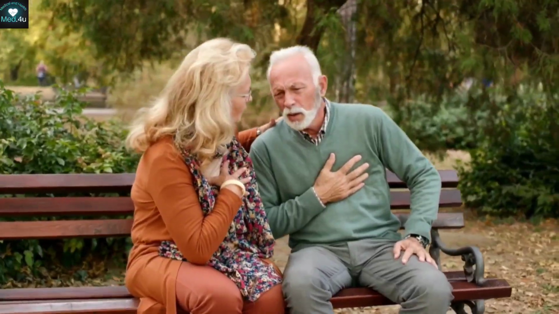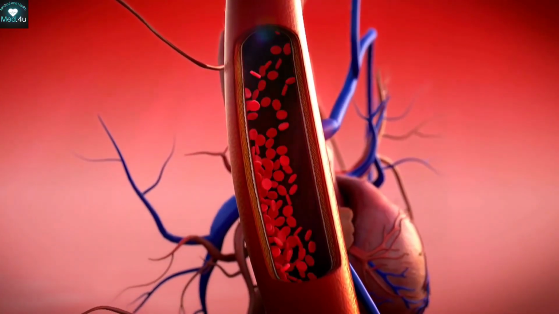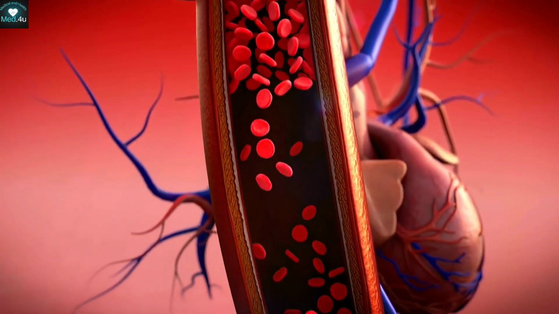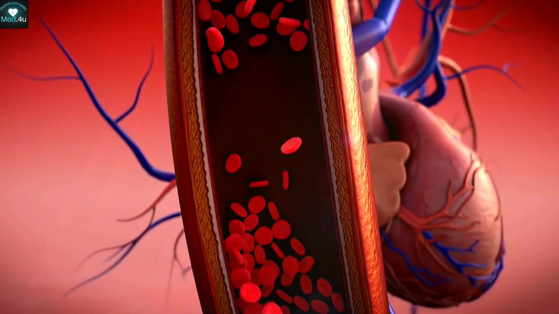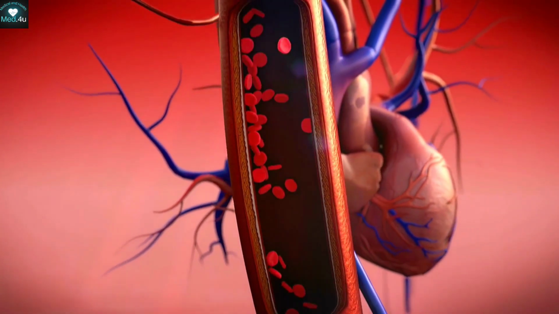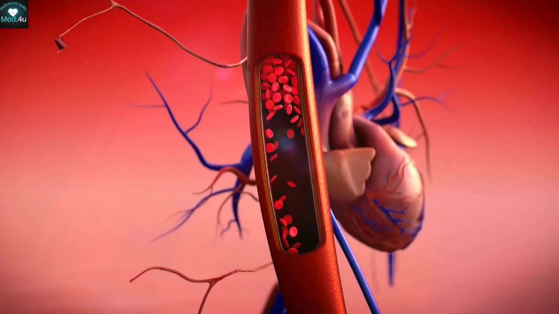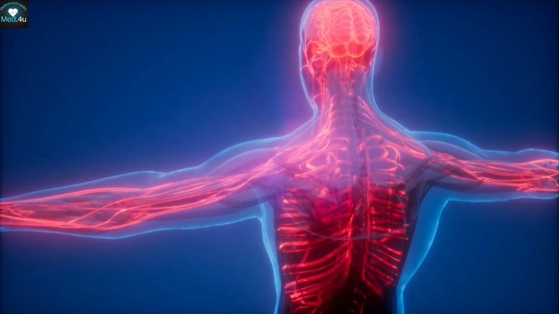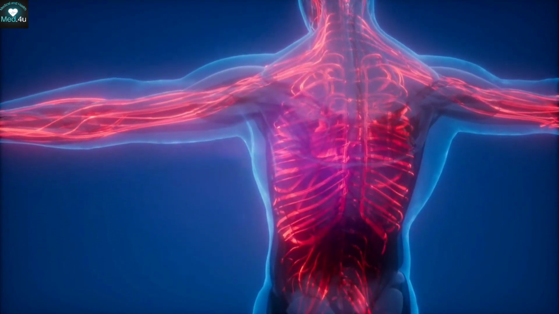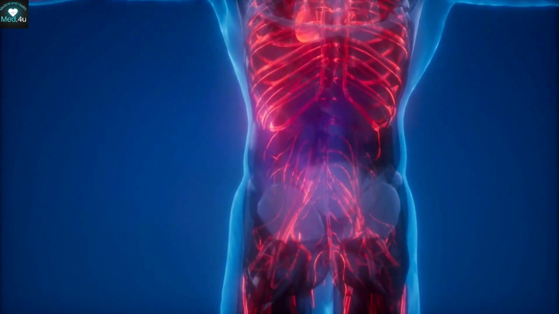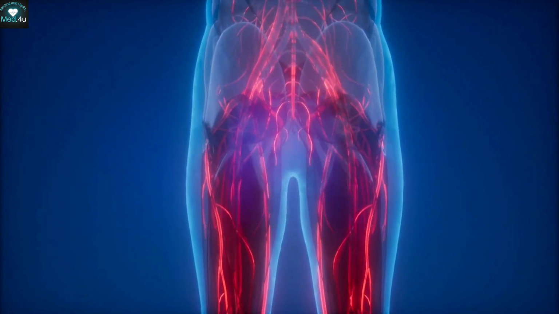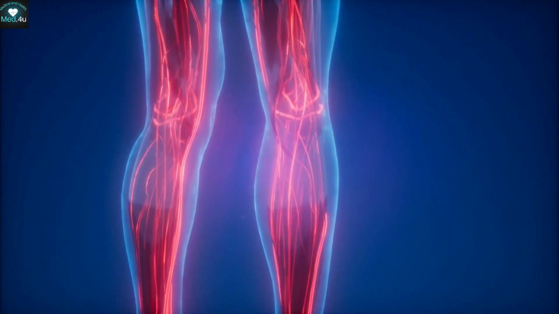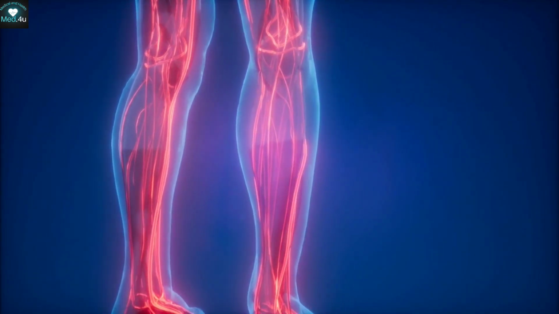However, if coronary artery narrowing progresses, the effect of diabetes on the heart can lead to severe blockage of the coronary arteries, cutting off blood supply to the parts of the heart these arteries serve, resulting in a heart attack, myocardial infarction. Blood vessels supplying the arms and legs are also vulnerable to diabetes, as high blood sugar damages these vessels, leading to impaired blood circulation. This impairment increases the risk of infections in the hands and feet and delays wound healing.